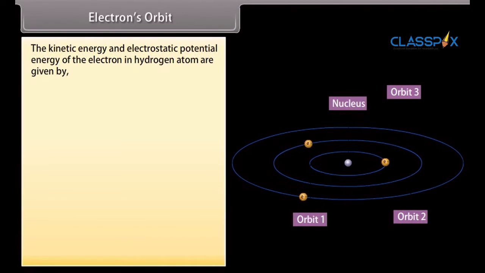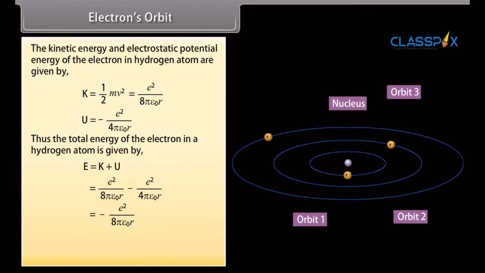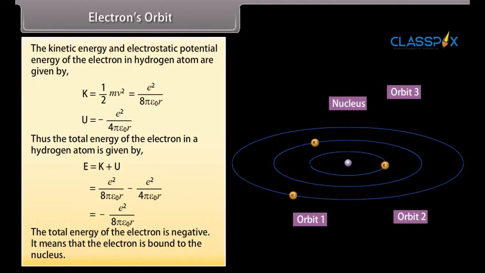The kinetic energy and electrostatic potential energy of the electron in hydrogen atom are given by K = (1/2)mv², which equals e²/(8πε₀r), and U = −e²/(4πε₀r). Thus, the total energy of the electron in a hydrogen atom is given by E = K + U, which is equal to −e²/(8πε₀r). The total energy of the electron is negative. It means that the electron is bound to the nucleus.